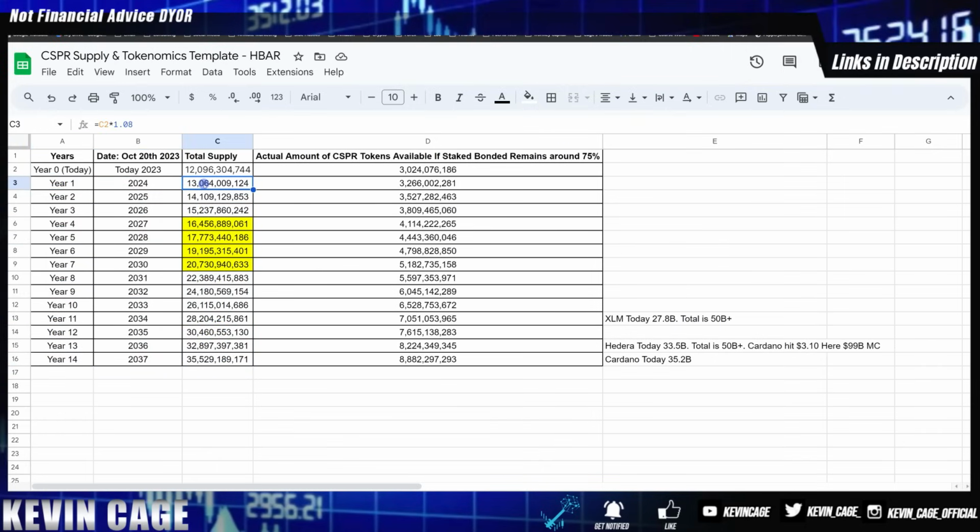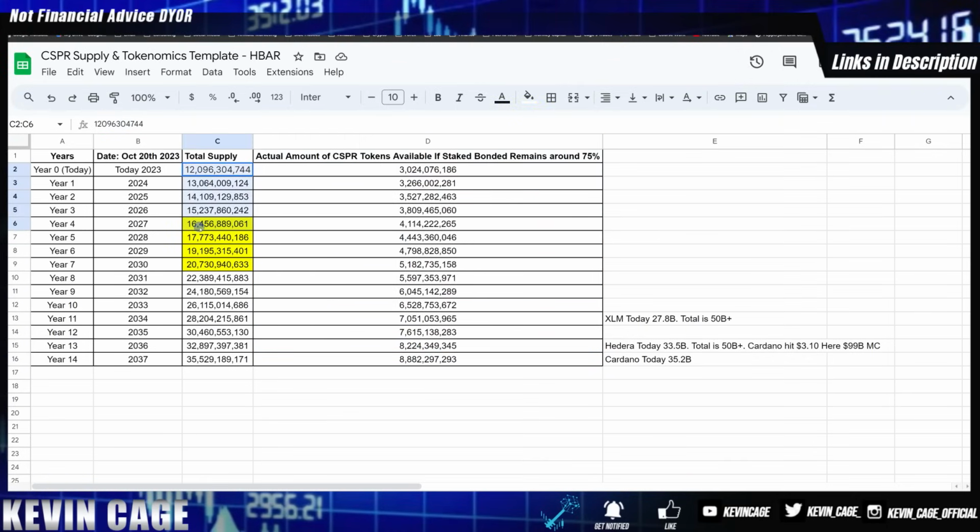So we have the total supply, the circulating supply, and this is just one consideration. Market cap is also important. And friendly reminder that Cardano hit over $3 with a circulating supply of 32 billion. Casper's supply is only around 11.4 billion. Now, if the Casper stake bonded amount remains around 70 to 75%, there's going to be far less tokens actually available in circulation for utility and processing transactions.